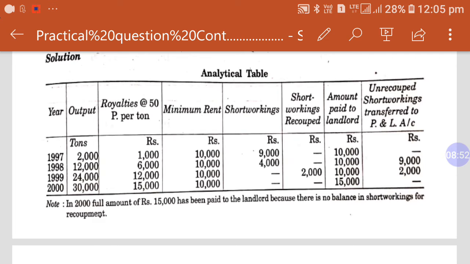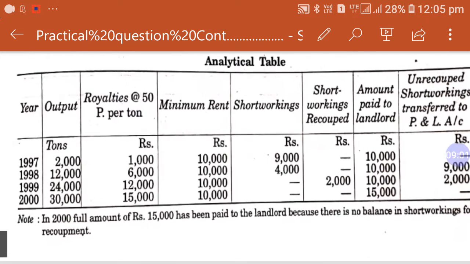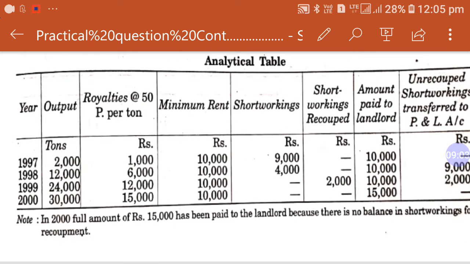The rest of it is general entries, but before passing entries you will have to identify the conditions. What conditions do we have? In the first year we have minimum rent more than royalty. In the second year we have minimum rent more than royalty. In the third year we have royalty more than minimum rent.